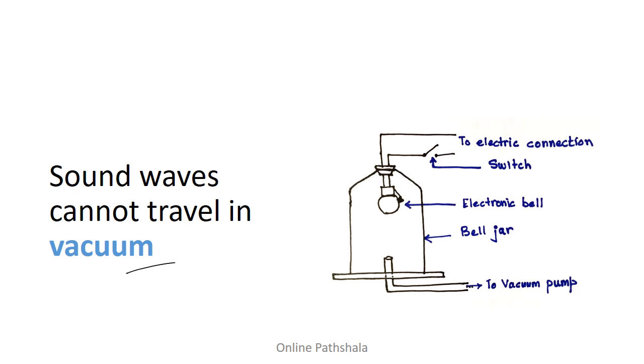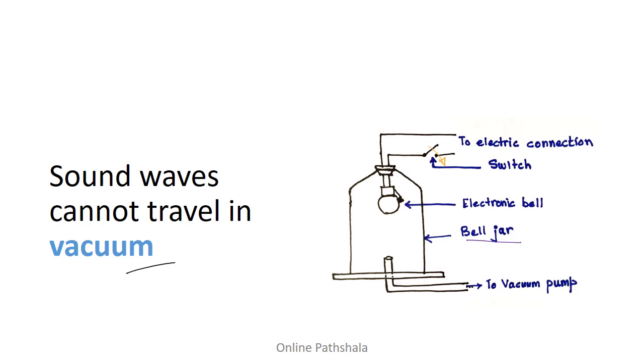So here we have a very simple setup. What we have is an electronic bell, the bell that is shown over here, the bell jar. Now this bell jar basically has two connections. One is a small electric bell that is connected through a switch to an electric connection. Whenever the switch is turned on, the bell starts ringing, right? And we also have another pipe that is put at the bottom of the bell jar, which goes to the vacuum pump. So this is our experimental setup.